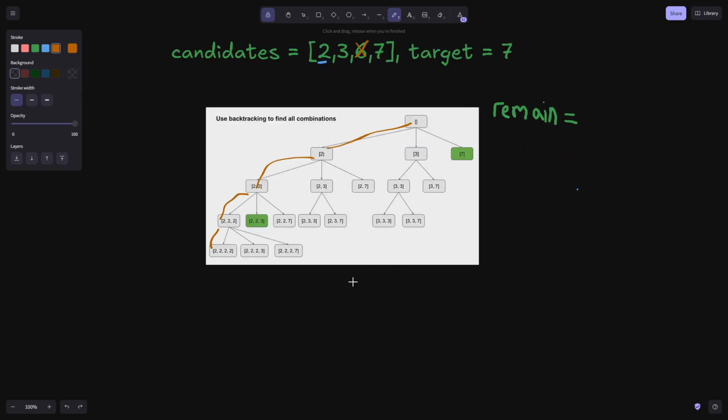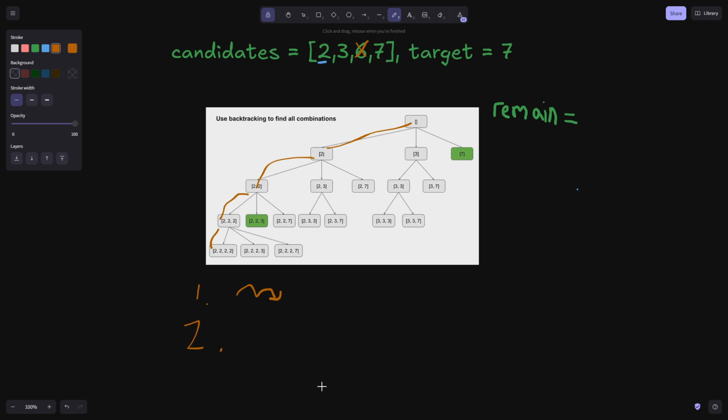At some point we're going to have a combination, because technically we're going to have 3 cases. One is our combination array does not sum up to target, in which case we want to keep recursing, if this doesn't add up to target quite yet.